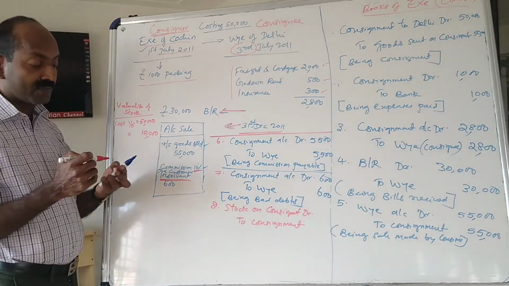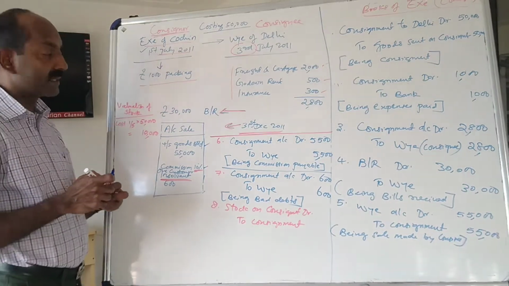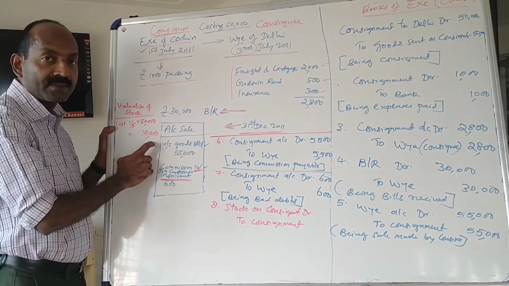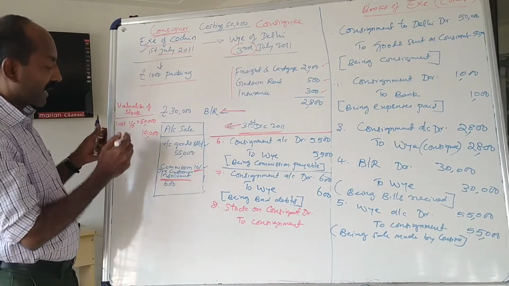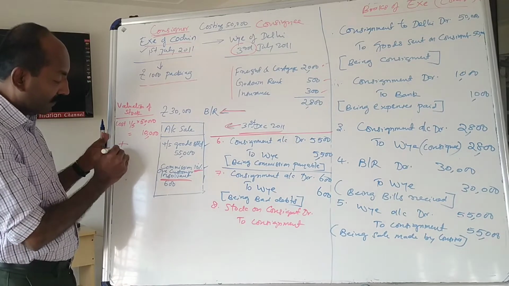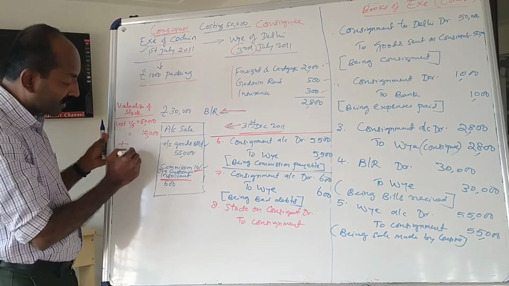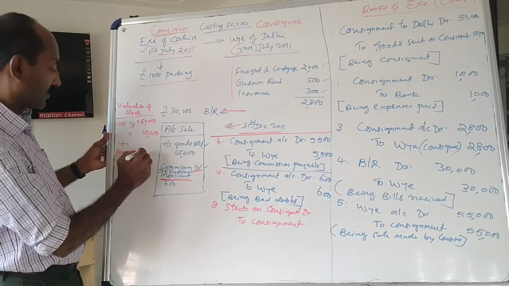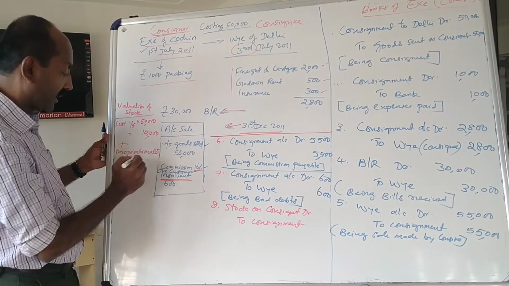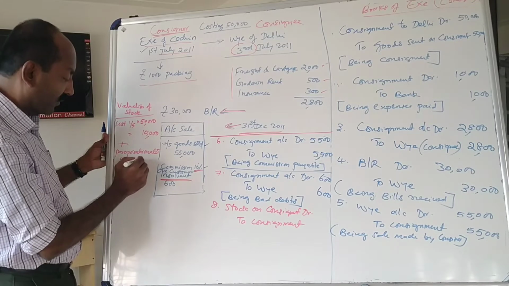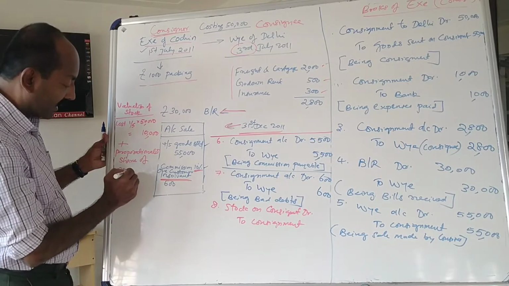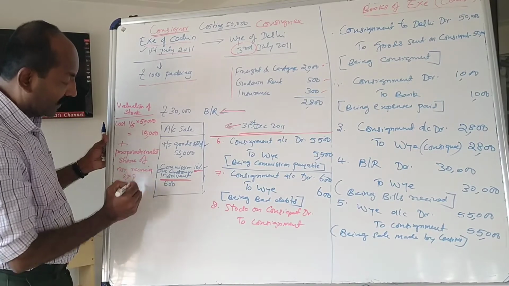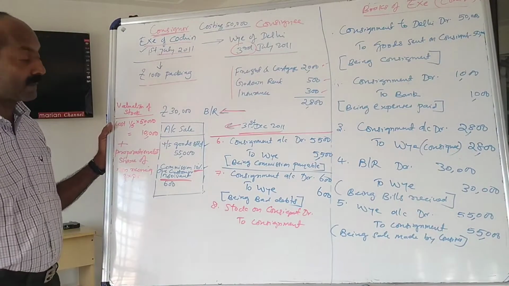Remember, for the valuation of stock, the principle is cost of goods consigned plus, we must add with this, proportionate share of non-recurring expenses.